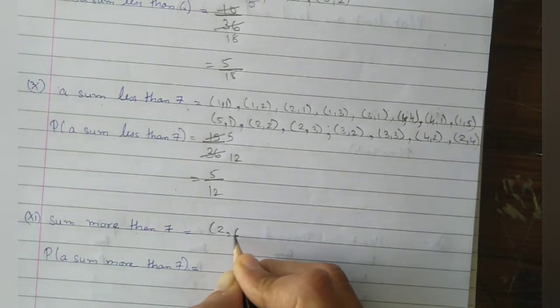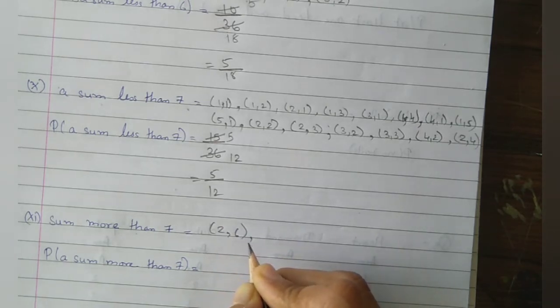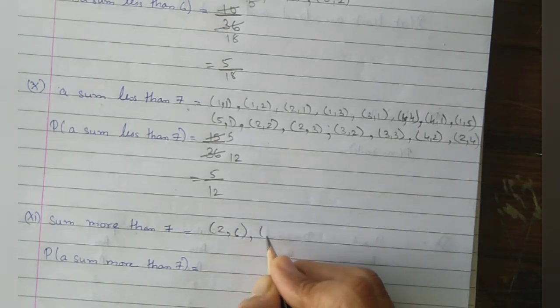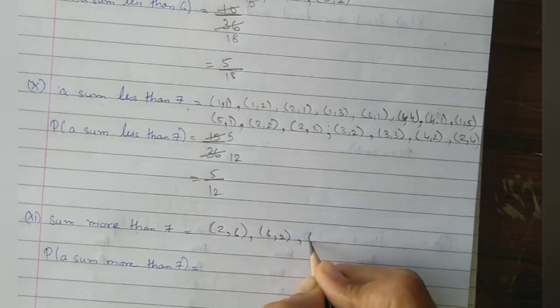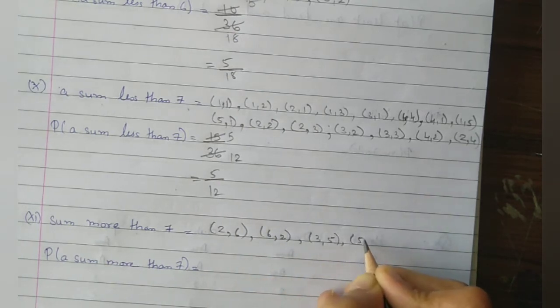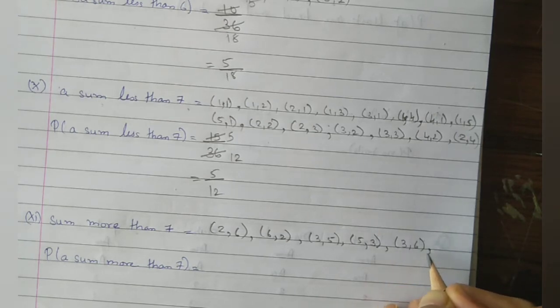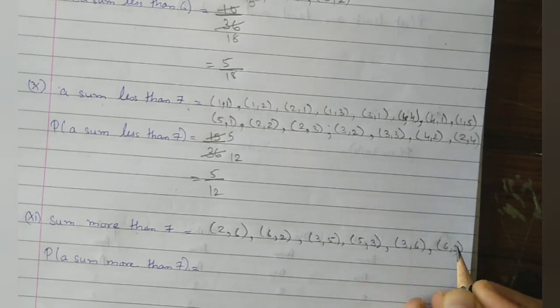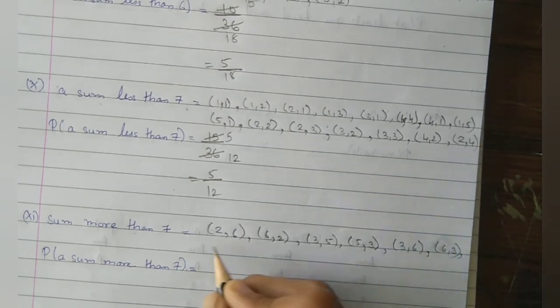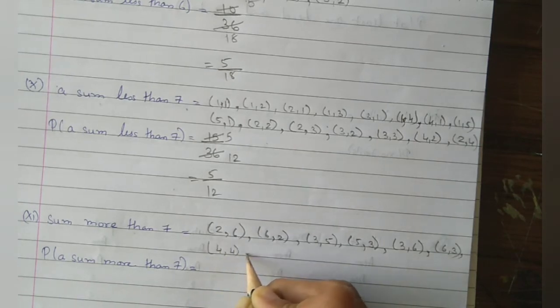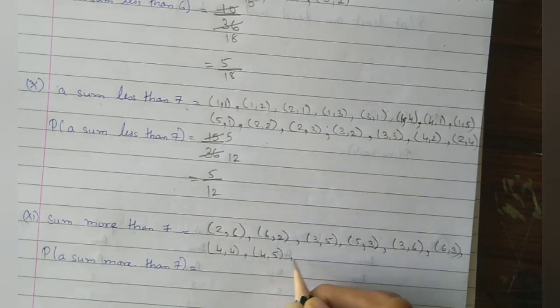So 2 6, 6 7, 8. Another one, that is 5 6, 7, 8. 6 2, 3, 5 and 5 3. 6 7, 6 7, 8, 9. So 3 6, 6 3. Another one, 4 plus 4 is 8. So 4 4, 4 5. 4 plus 5 is 9. So 5 4. Okay, both will come.